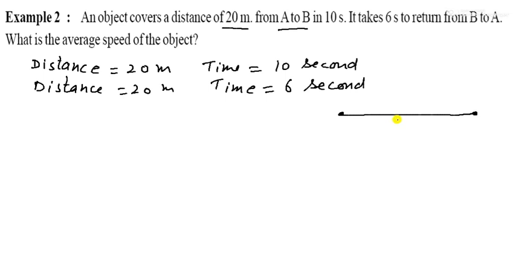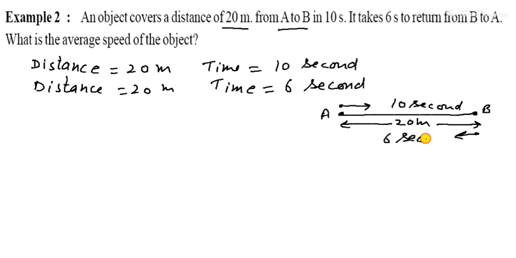So from B to A. You can see here the distance is 20 meters, and when it is moving from A to B, it takes 10 seconds, and when it is moving from B to A, it takes 6 seconds.